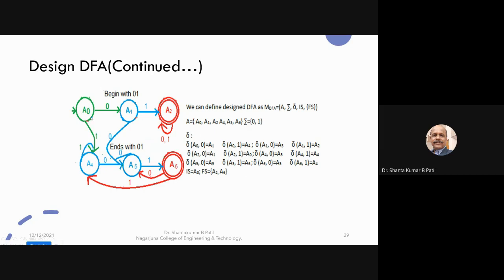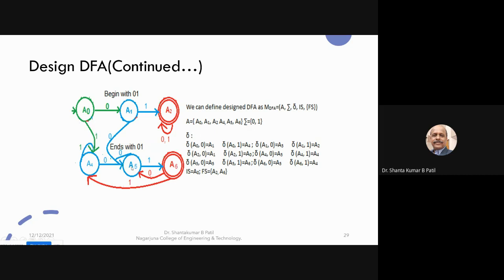01 is accepted. Even if it begins with 10, 10 is also accepted. It accepts strings that begin with 10 and end with 01. 01 is accepted, and both also it accepts. 01 begins with 01, ends with 01. For example, you can take the string 101, now it is accepting.